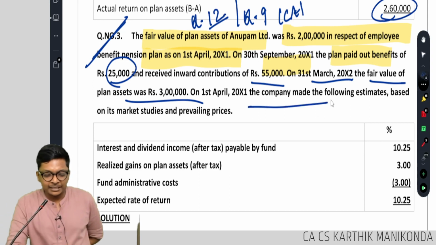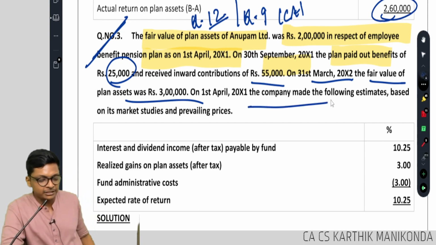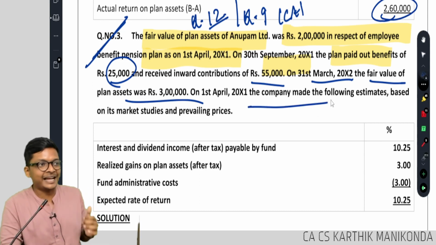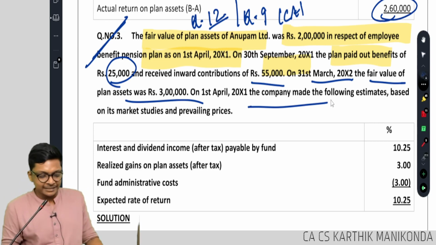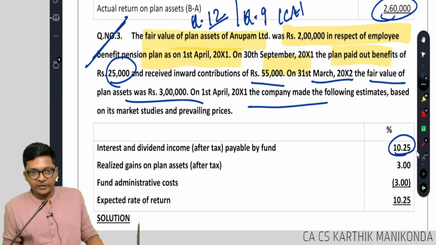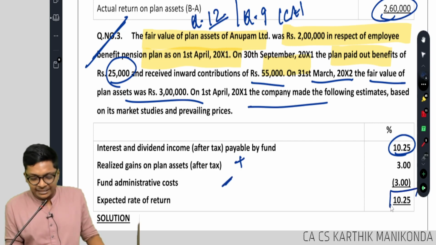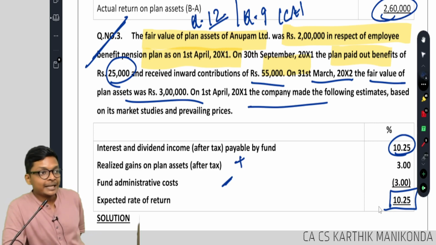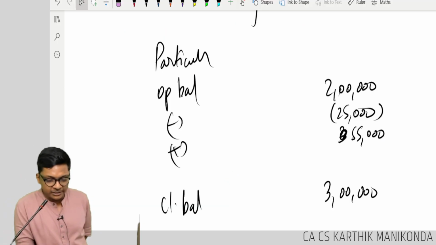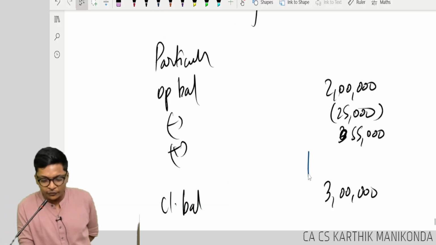On 1st April, the company made the following estimates based on its market study. Company means actuary. The actuary made the estimates. Interest and dividend income that we should have received is 10.25%, add some realized gains, minus some admin cost. Expected rate of return is 10.25. Now this difference, you already found before I did.